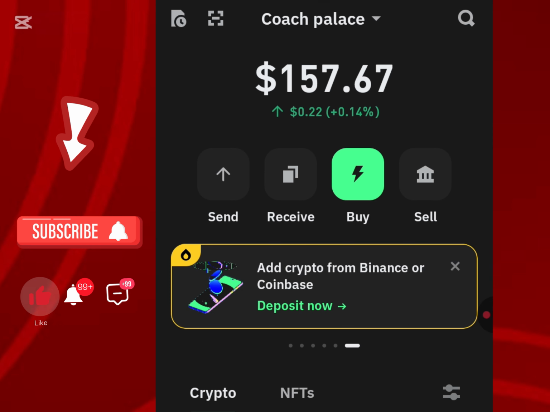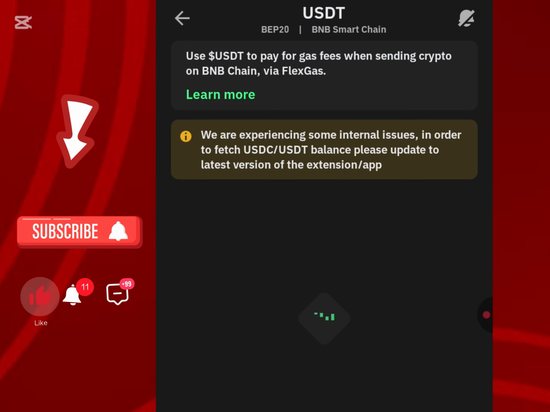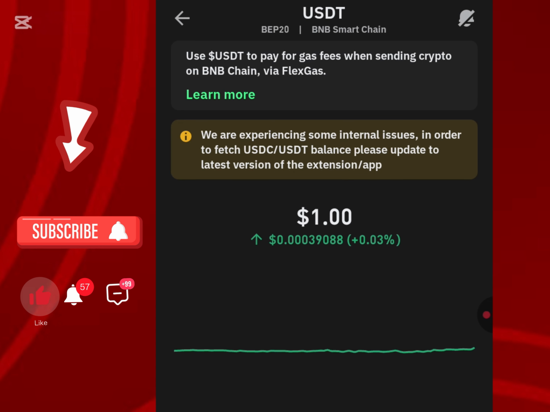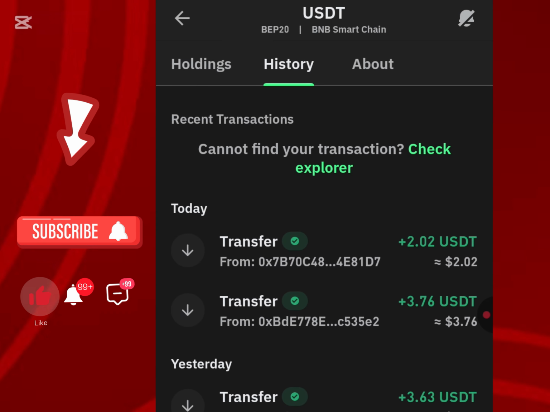So we saw the amount that was here before, right? It is still 157. So let's actually refresh and see. You can see it is 159, guys. So I withdrew approximately around 2.2 USDT plus. So let's actually see for ourselves our withdrawal history. So you see our withdrawal history, the 2.02.